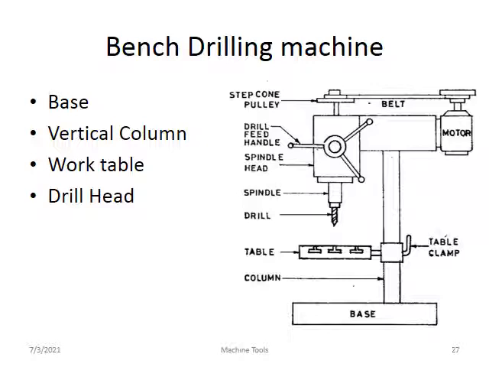The job is put here, and a hole is made on the workpiece. It is a simple line diagram, not complicated. The main important points are the base, vertical column, work table, drill head, stepped cone pulley, belt, and motor. And this is the drill feed handle.